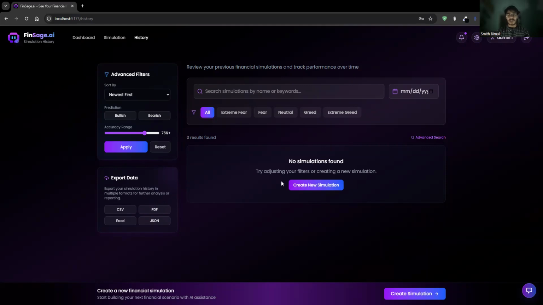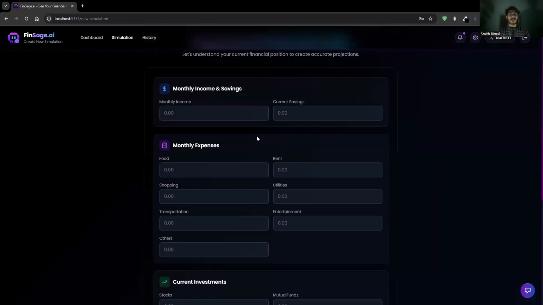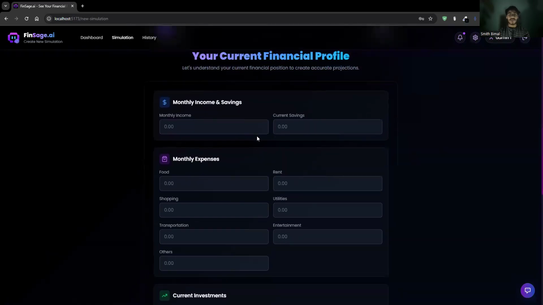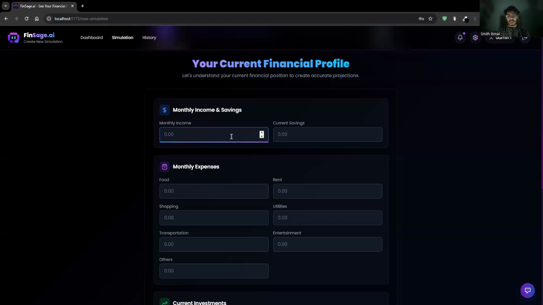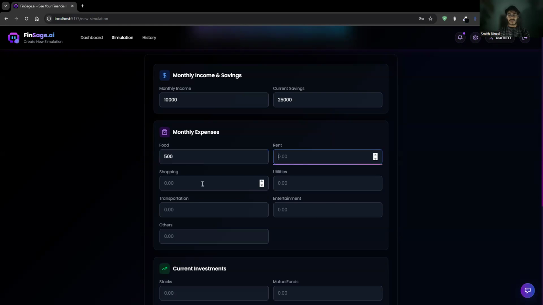Here we can see the create new simulation button, and also in the bottom part. When I click it, it asks me to fill a form where all the financial details have to be filled in. Let me put in some demo details. I will put my monthly expenses, let's say 500. Rent will be around 2000. Shopping will be around 1500 per month. Utilities will be, let's say, 500 per month.